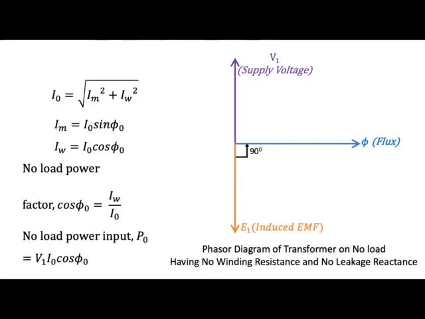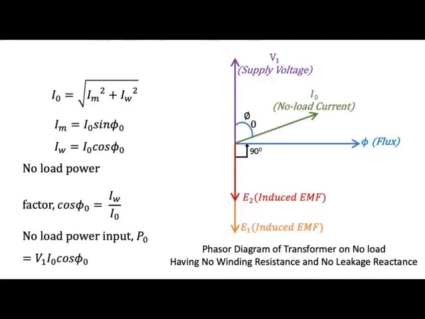This means V1 and E1 are in direct opposition. Then we'll have the induced EMF on the secondary side also. But now the current drawn by the primary winding is the no load current, and it lags behind the supply voltage by an angle phi 0.